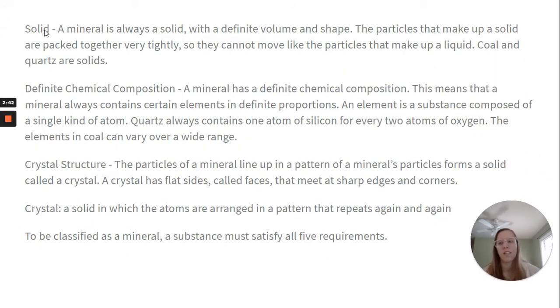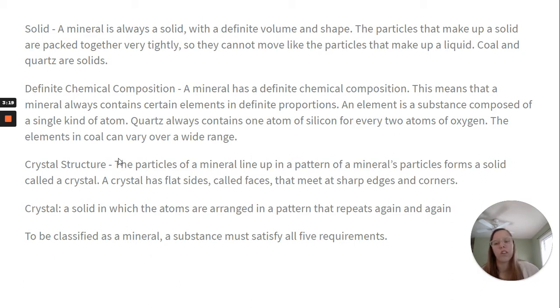Next, a mineral is always a solid with a definite volume and shape. The particles that make up a solid are packed tightly together, very tightly, so they cannot move like the particles that make up a liquid. Coal and quartz, for example, are solids. A definite chemical composition, so a mineral has to have that. This means that a mineral always contains certain elements in definite proportions. An element is a substance composed of a single kind of atom. Quartz always contains one atom of silicon for every 2 atoms of oxygen. The elements in coal can vary over a wide range.